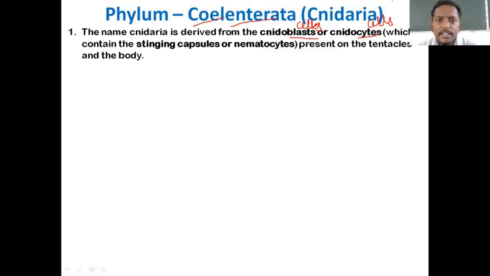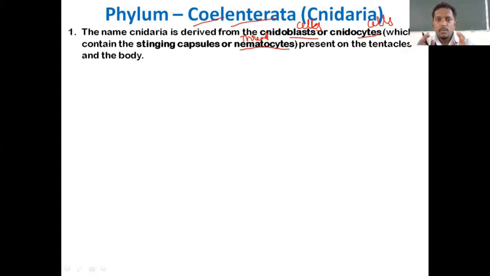They contain the stinging capsules or nematocysts. Once again, one more new word, nematocyst. Nemato means thread, and cytes means cells. So these cnidoblasts, cnidocytes or nematocysts are present on the tentacles of the body.